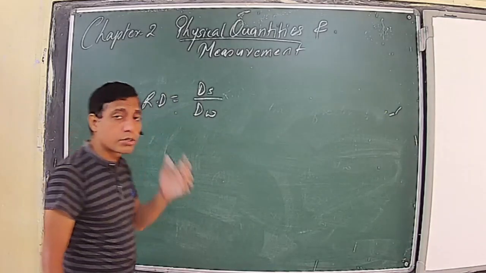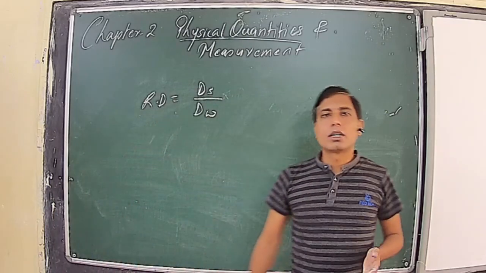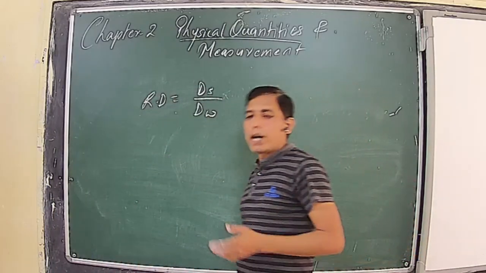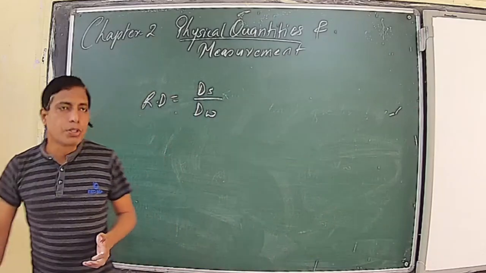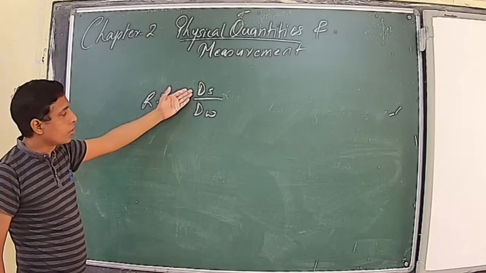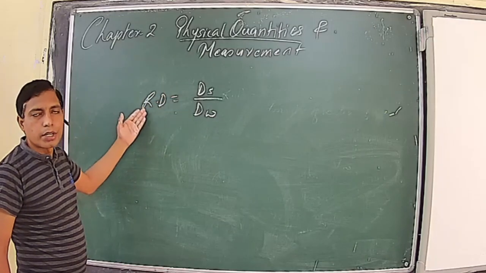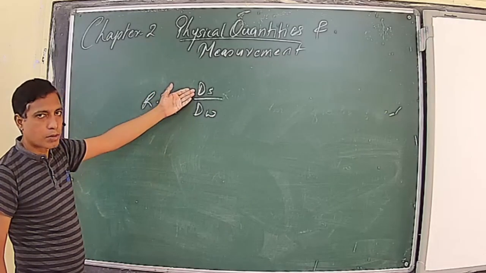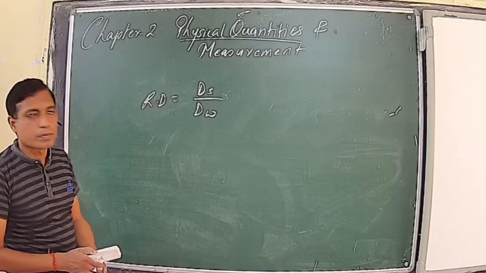Sometimes in examination this question is asked: what is the unit of measuring relative density, or why does relative density not need to have any unit? Those quantities which are defined as the ratio of two similar quantities are always unitless. So here it is the density of substance to the density of water.